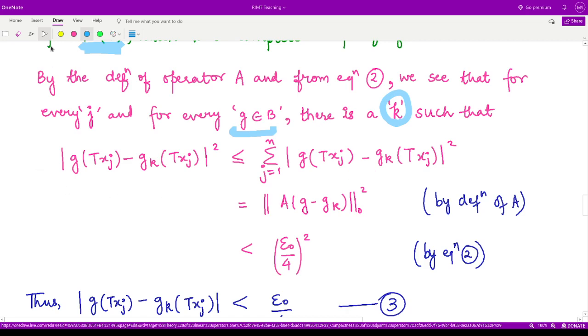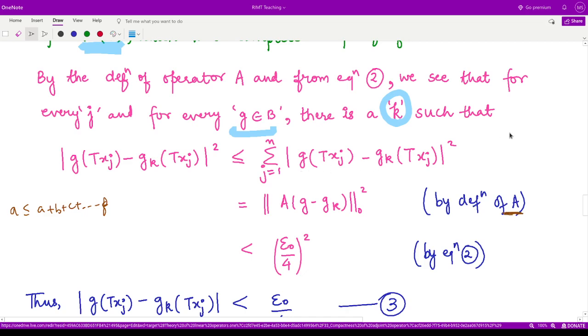Why? Because you can obviously write A as less than or equal to A plus B plus C plus so on, right? So in this case also, the one member here is obviously less than or equal to this sum. And according to the definition of A, what is this sum?